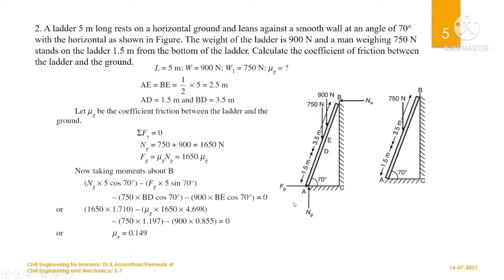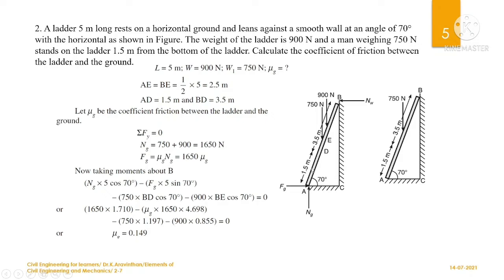Now let us find the components of the ladder. If you take the bending moment about the point B, you will get the unknown component. So before that, you need the distance. For each and every load, you need the distance. So between A and C, between B and C. These are the components you have to mark and draw the free body diagram in order to solve it easily. So first, let us find the distance between each and every point.